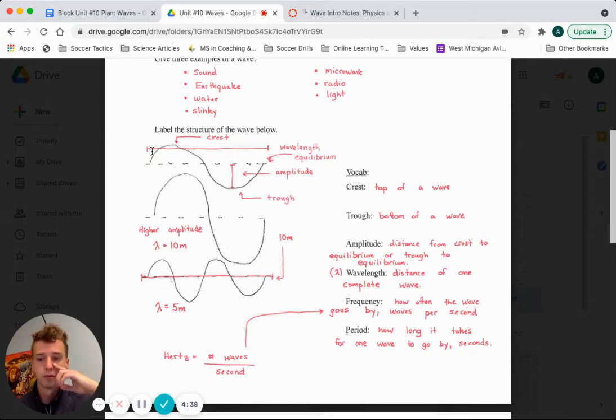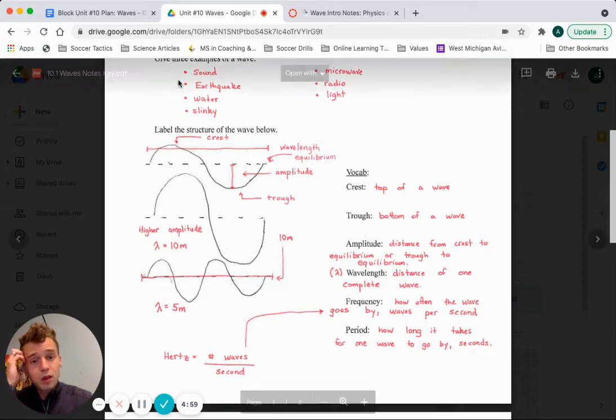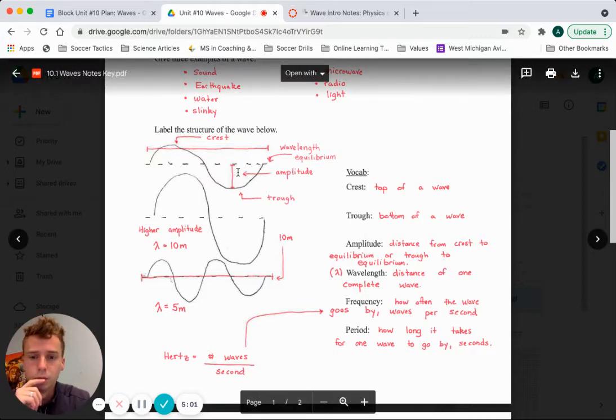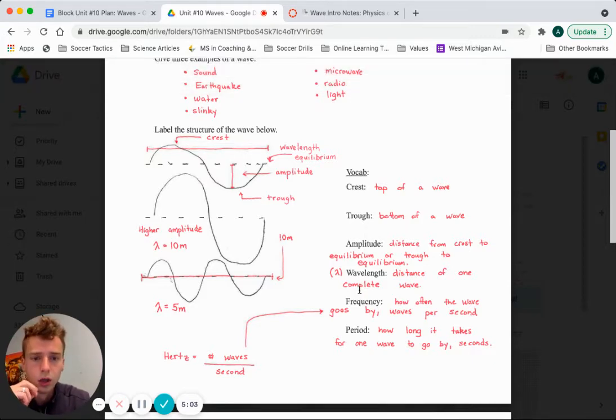Just chilling in the middle, just sitting there, right? My lantern's not a great example, but if I had it like this, with no disturbance going through it, that would be our equilibrium point, right? And then I can kind of put a wave through it. It's very terrible, but you can hopefully see the point there. So again, amplitude is one extreme to the equilibrium or the middle point.